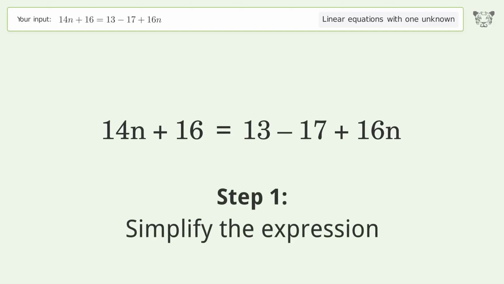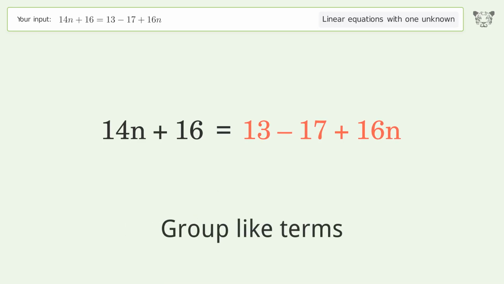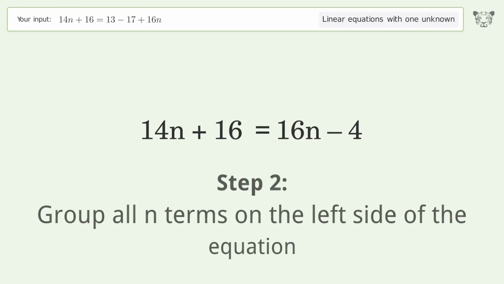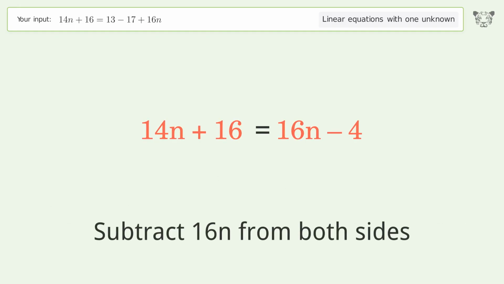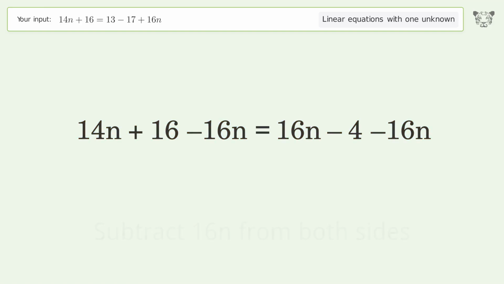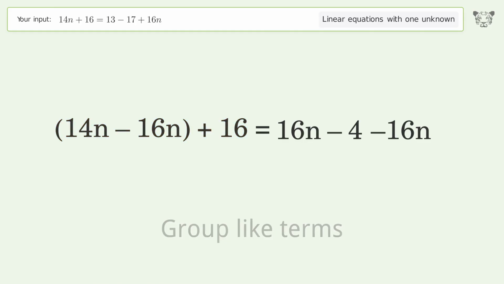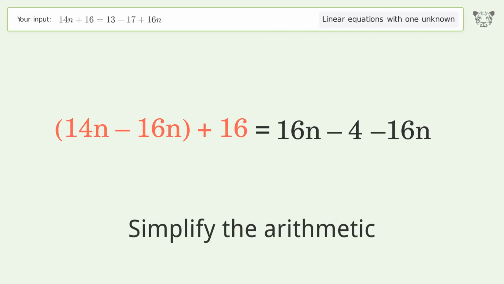Simplify the expression. Group like terms. Simplify the arithmetic. Group all n terms on the left side of the equation. Subtract 16n from both sides. Group like terms. Simplify the arithmetic.